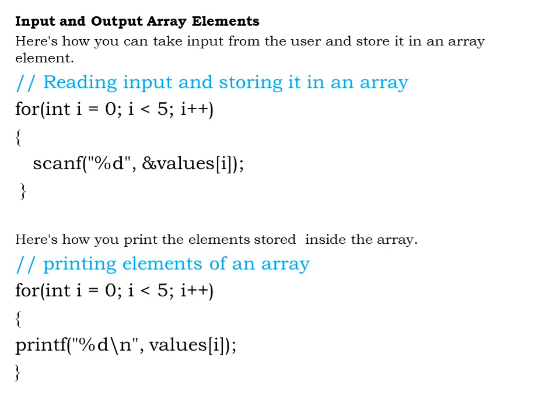So inside this for loop I have a printf statement, printf %d, values of I. As the value of I is 0, the value of I specifies the index value of the first element. At this index value I, there is a value that is stored, and that value is going to be printed, and this statement gets repeated till the last value is printed and the condition becomes false.